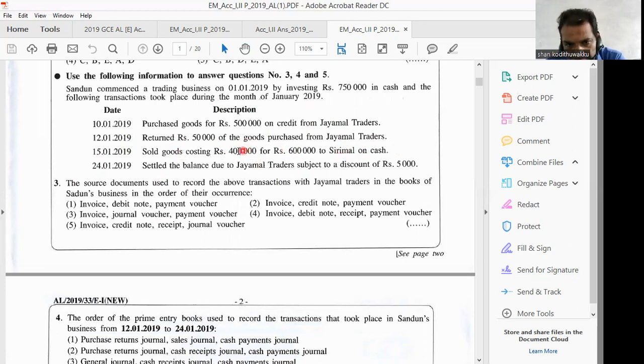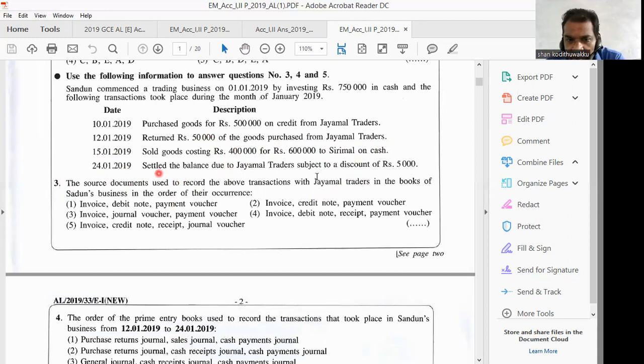When it comes to the third one, we have sold goods to another person. Therefore, when you select the answer for question number 3, we don't consider the third transaction, which occurred on 15 January, because that is for another business, Sirimal, on cash. As we are asked to find the sequence of source documents with Jayamal Traders, we don't consider the third transaction, that is related to Sirimal.